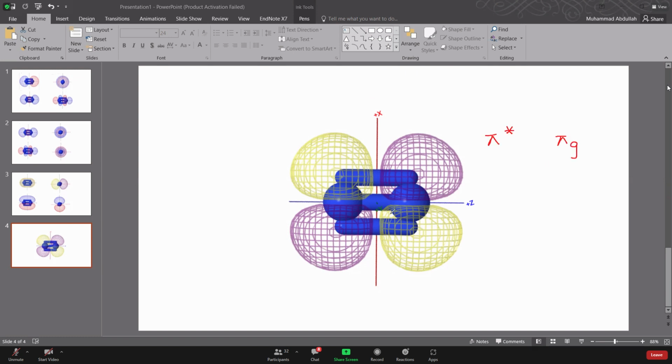Or pi star I can also name as pi G. Why exactly G? Because since this is the internuclear axis, that would be the inversion center, right at the center of the two nuclei. And if I take a point, cover the distance till the inversion center and cover the equal distance in the opposite direction, as you can see, the phases are the same. That's why this orbital is referred to as G.